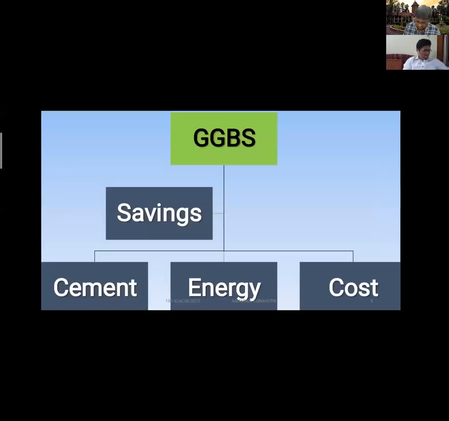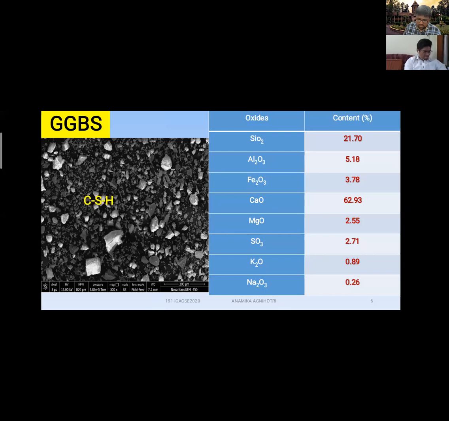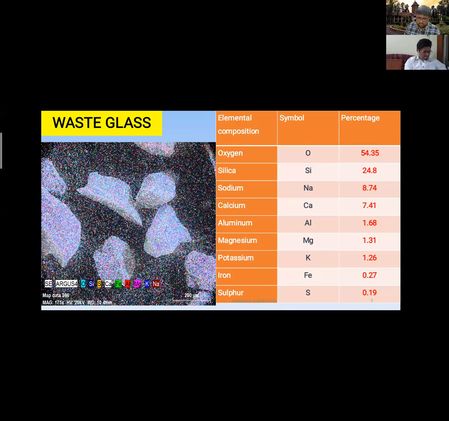So as I said, it will save energy, it will save cement, so overall it will be very economical, it will save cost, and it will make the structure cheaper in comparison to the other one. Now coming to the chemical composition of the GGBS, here we can see that the calcium is in high amount, so it will be responsible for the formation of CSH gel, and then it will contribute to the strength development. These are the elemental composition of the waste glass.